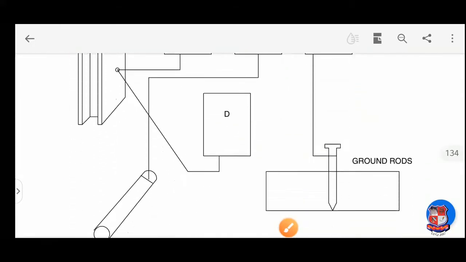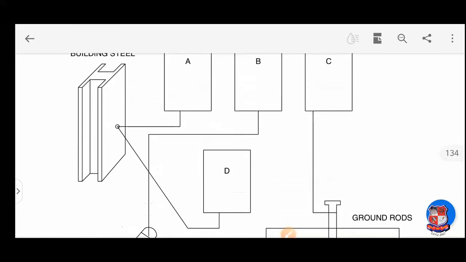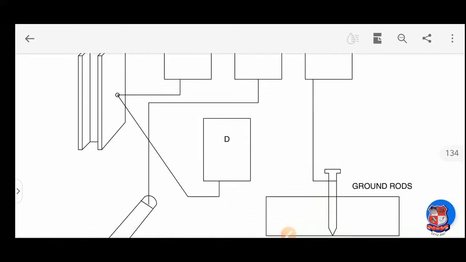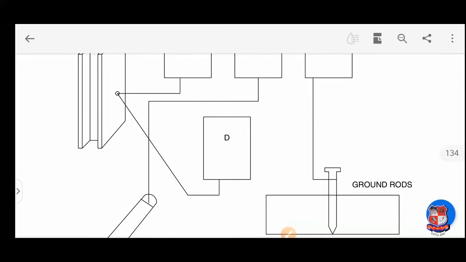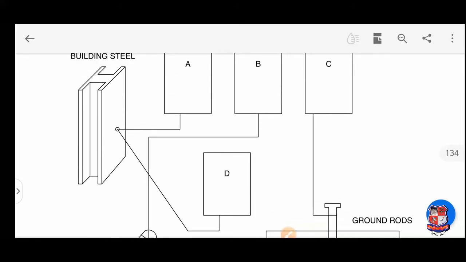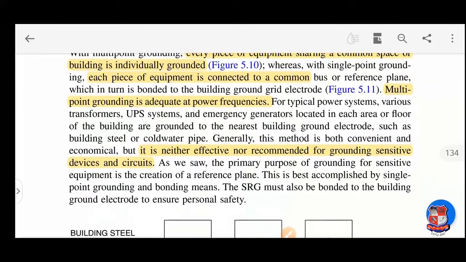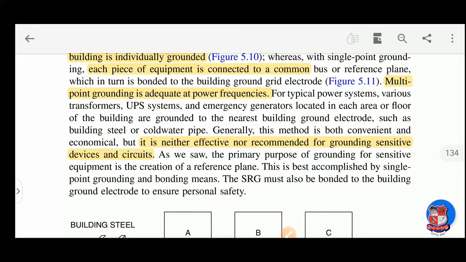See, here is the multi-point grounding. Here there might be a possibility of change of potential difference between any of these two, so there might be a leakage or any noise. So the primary purpose of grounding of this sensitive equipment is the creation of the reference plane.